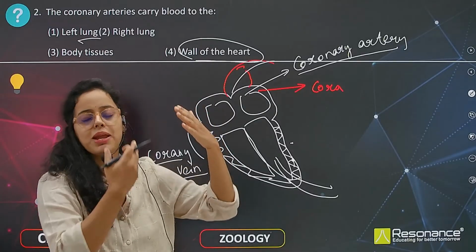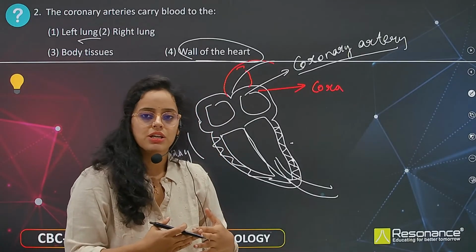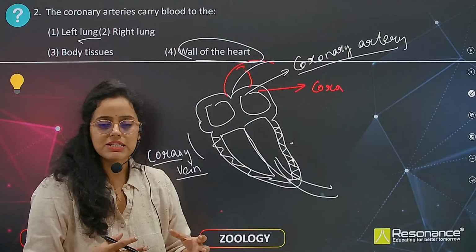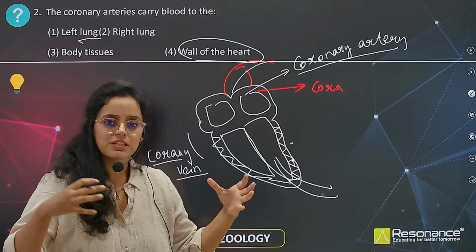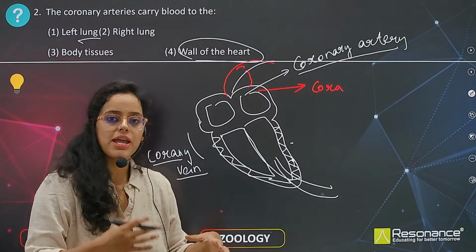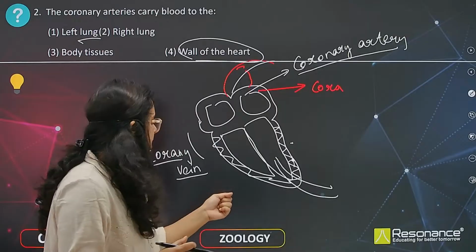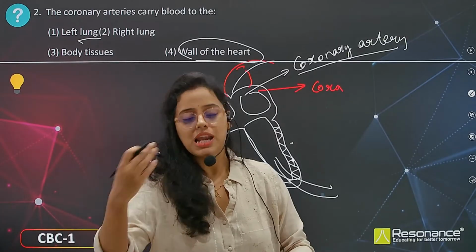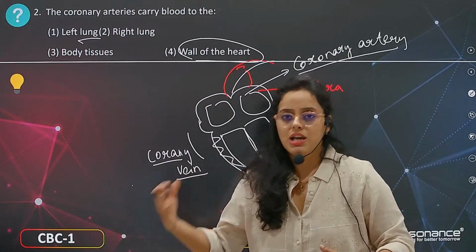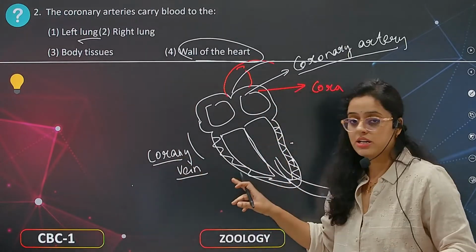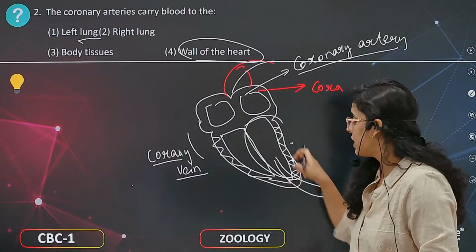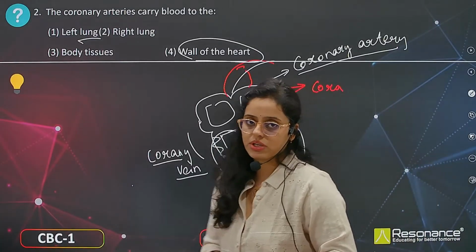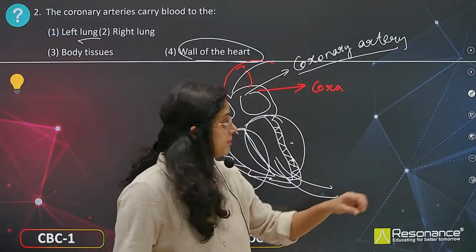It has to supply blood in the opposite direction. For this it requires a larger amount of cardiac muscle so that it can contract and supply blood with a greater pressure. Similarly, the right ventricle has to pump deoxygenated blood to the lungs. So these walls are thicker, and if you see, the left part is even thicker as compared to the right ventricle. Okay, so here this is the answer.